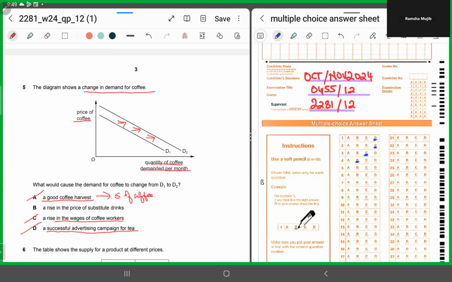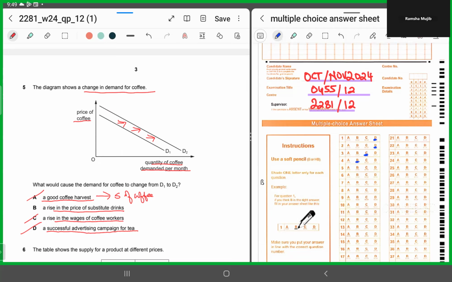B. B says a rise in the price of substitute drinks. Yes, it's correct. Substitute for coffee would be what? Tea. So this means if there is a rise in the price of tea, there will be a rise in the demand for coffee. Why? Because coffee and tea are substitutes, and the rule of thumb says whenever there is a rise in the price of a substitute good, the demand for the other substitute good will rise.